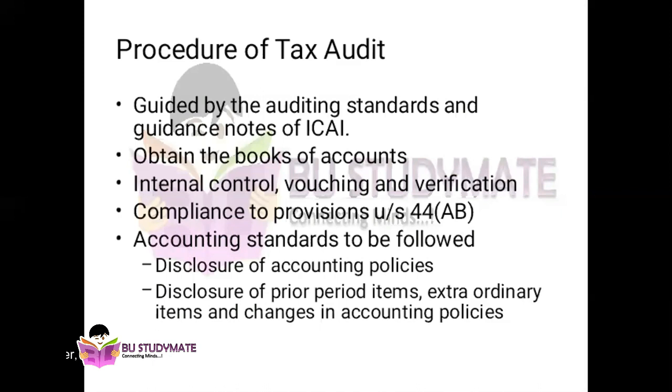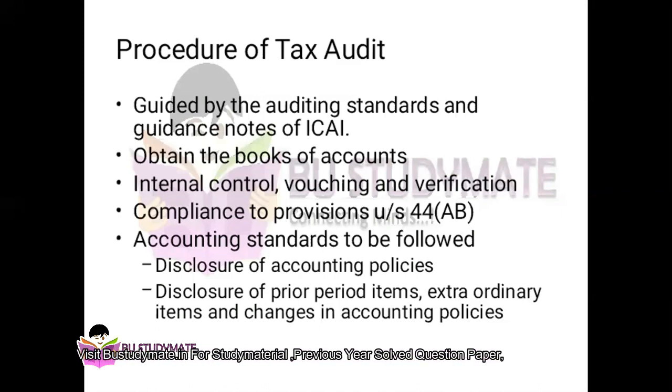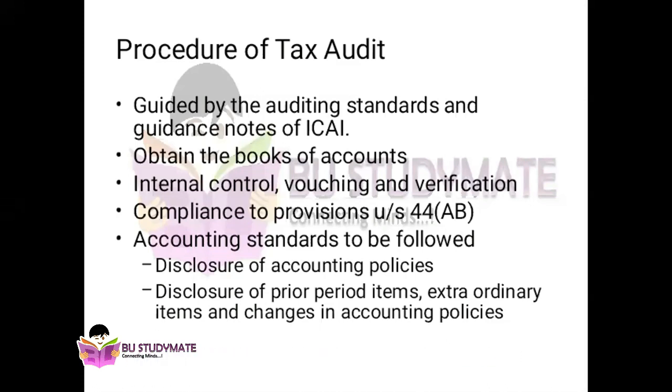At first he should make himself clear that the profit he has got from the accounting principles is correct, because if that itself is wrong, then ultimately the tax will also be wrong. So first he will verify that. Then he will go on to adjust the profit and loss account as per the rules mentioned under section 44AB, and ultimately he will arrive at the profit for tax.